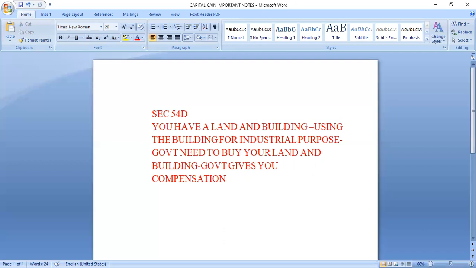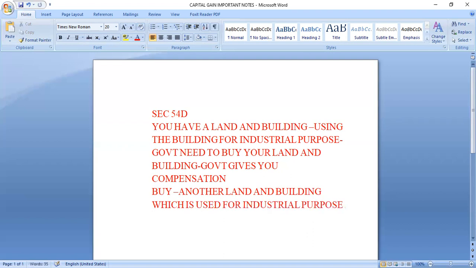But in order to get the benefit under section 54D, you have to buy another land and building which is used for industrial purpose.